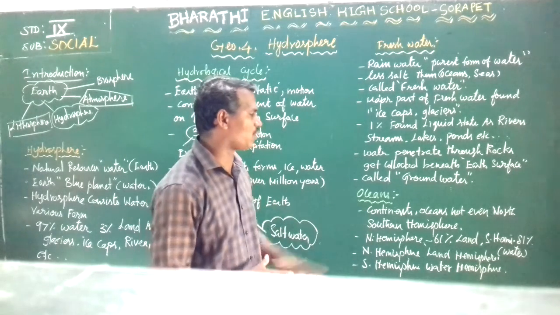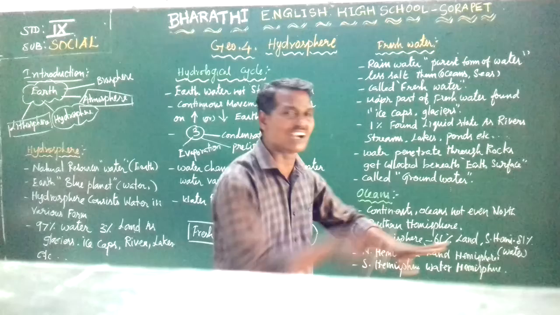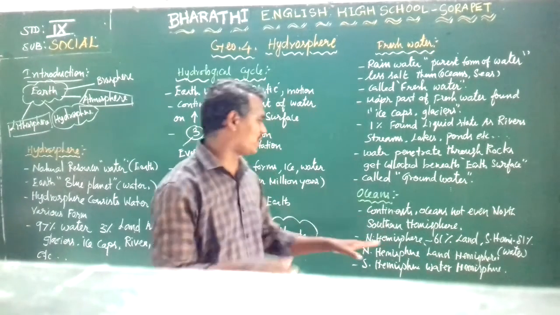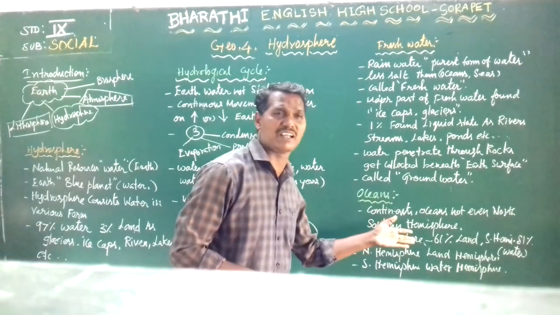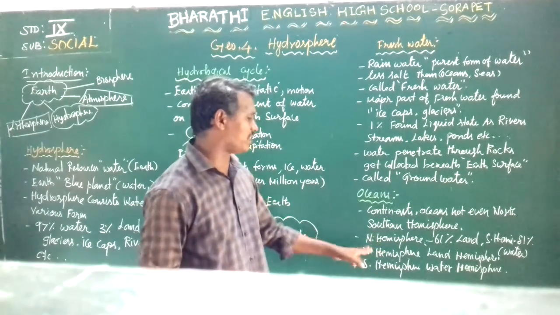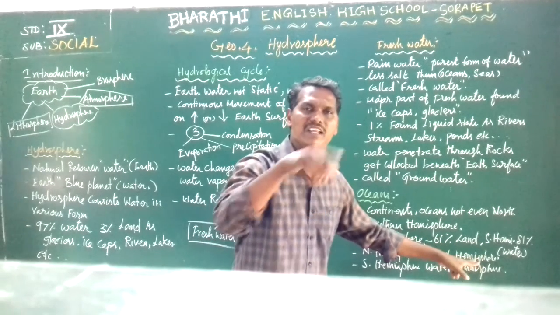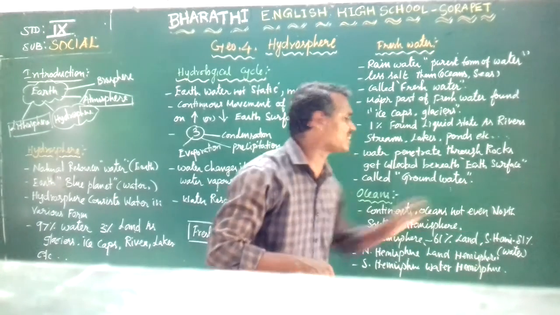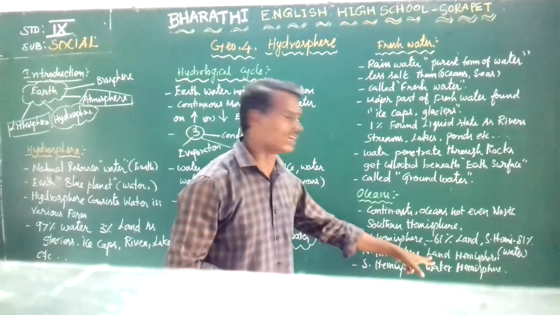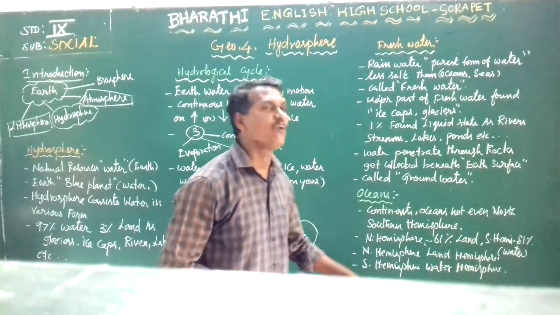Last important topic, ocean. What do you mean by ocean? The continents and oceans are not evenly distributed. The northern hemisphere holds about 61% land, and the southern hemisphere about 81% water. So the northern hemisphere is called the land hemisphere, and the southern hemisphere is called the water hemisphere.